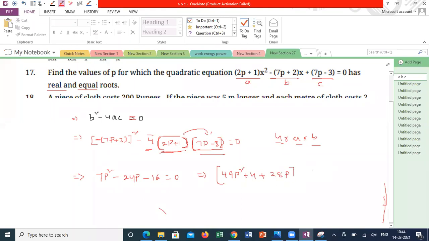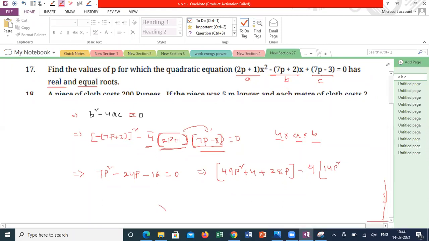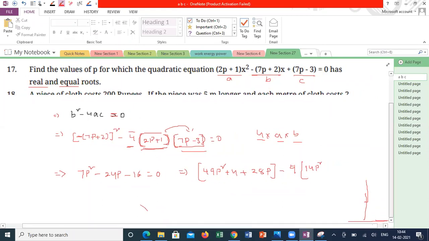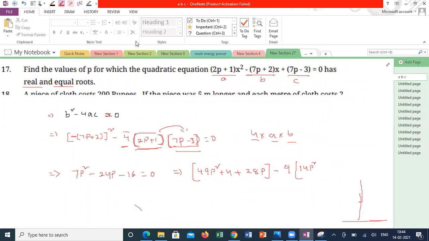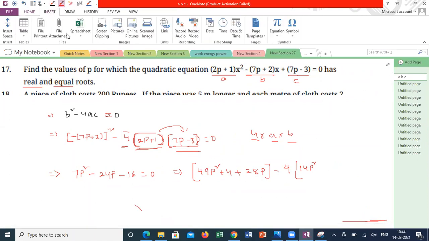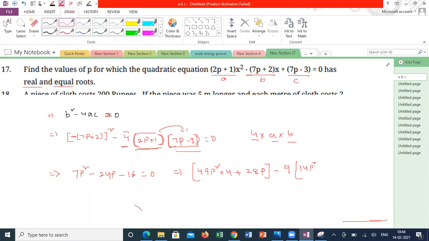Minus 4 into 2p plus 1 into 7p minus 3 is how much? 14p square. 14p square minus 6p plus 7p minus 3 is equal to 0.